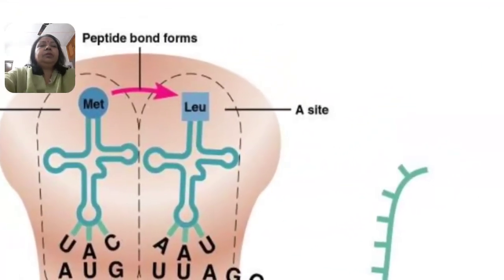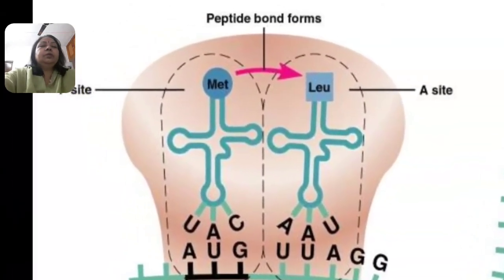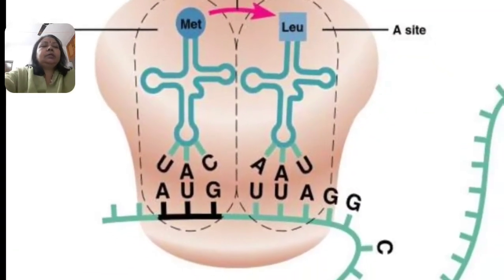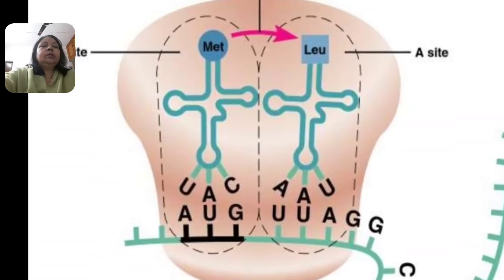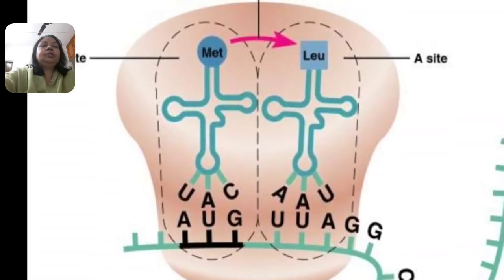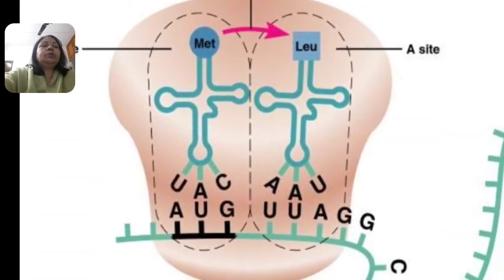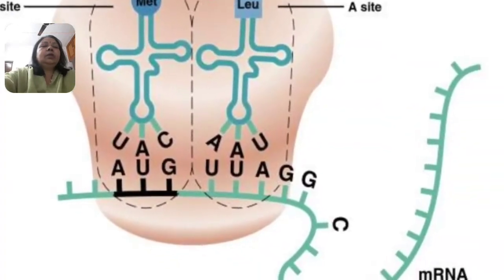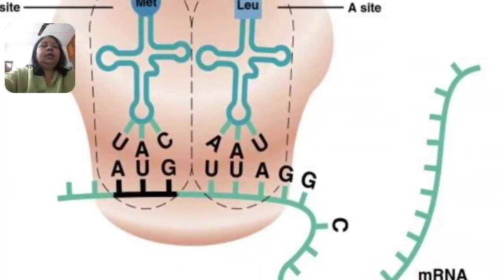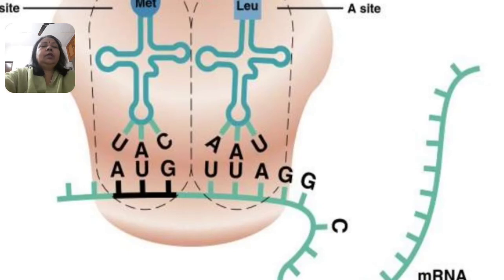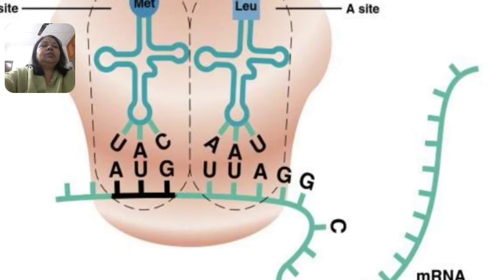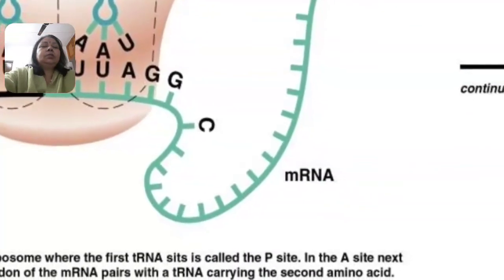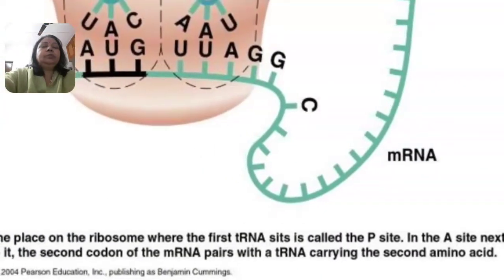You can see there are two sites. One site is the P site and another is the A site. It moves down from methionine to leucine. The second one is leucine, UUA, and the anticodon is AAU, and after that GGC. So the next transfer RNA is coming.